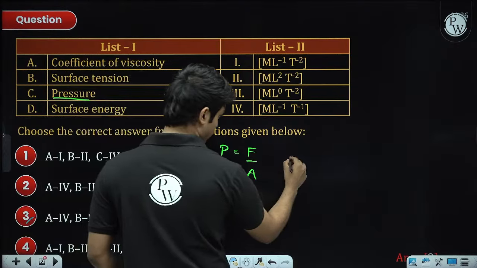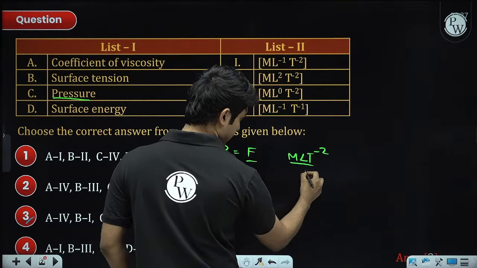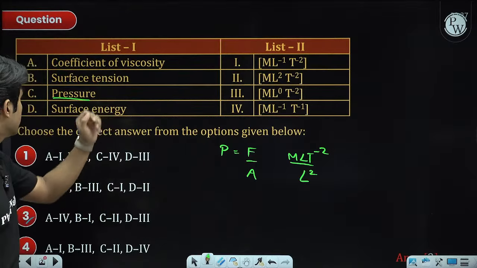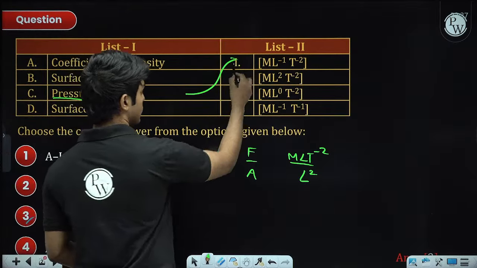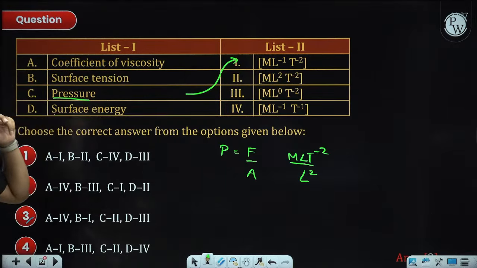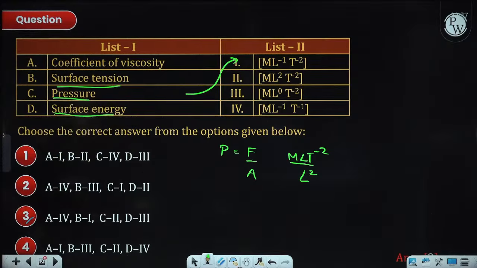Now force is mass times acceleration, and area's dimension is length square, so that matches up with option 1. So C matches up with 1, and then you can take surface energy or surface tension, and you can get the answer.